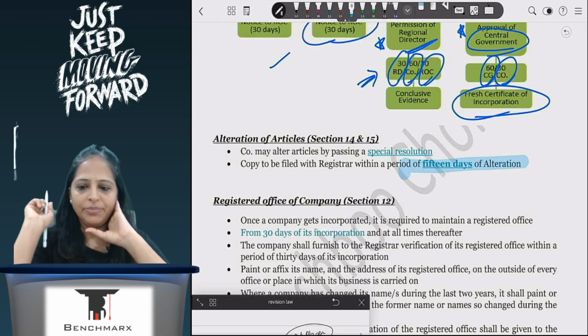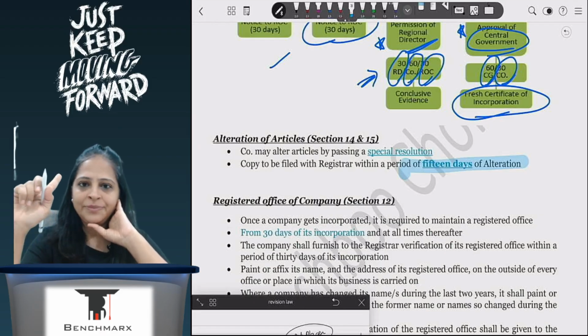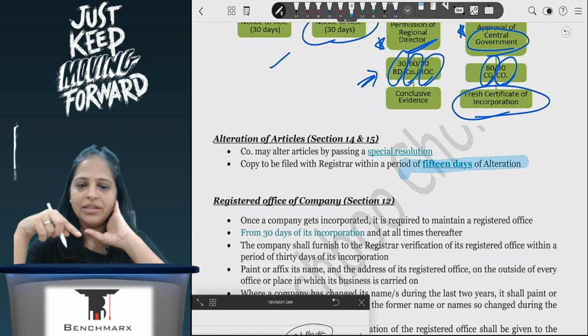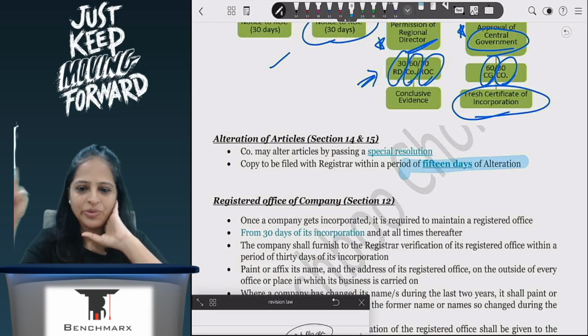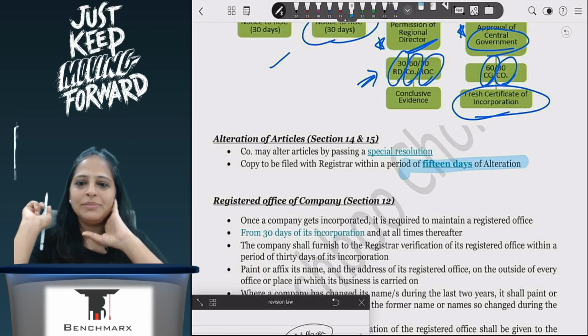Now if I'm a public company, then when I want to change my objects of memorandum or my articles of association, always remember the voting that we do, which we'll study in the next chapter. There I need to take approval by postal ballot.